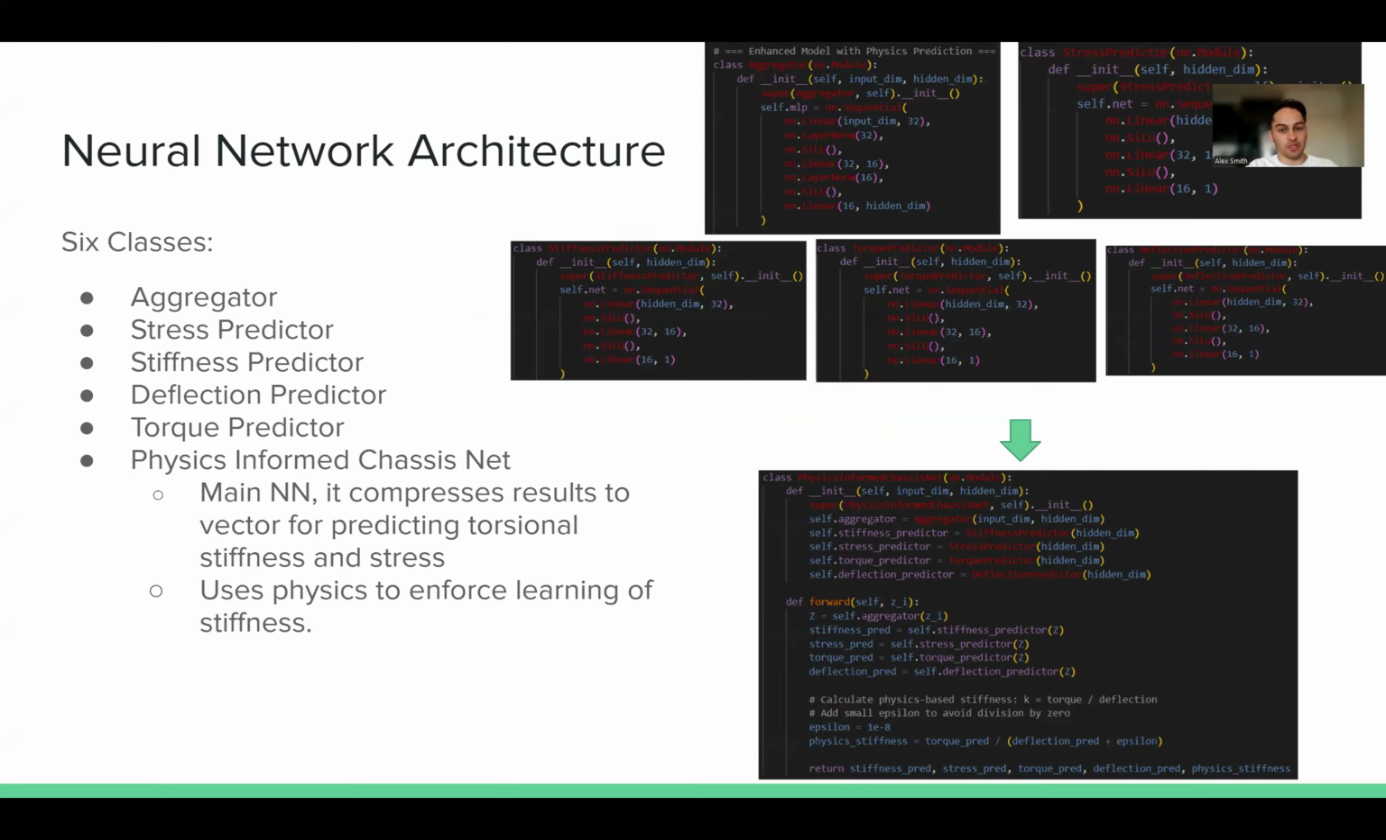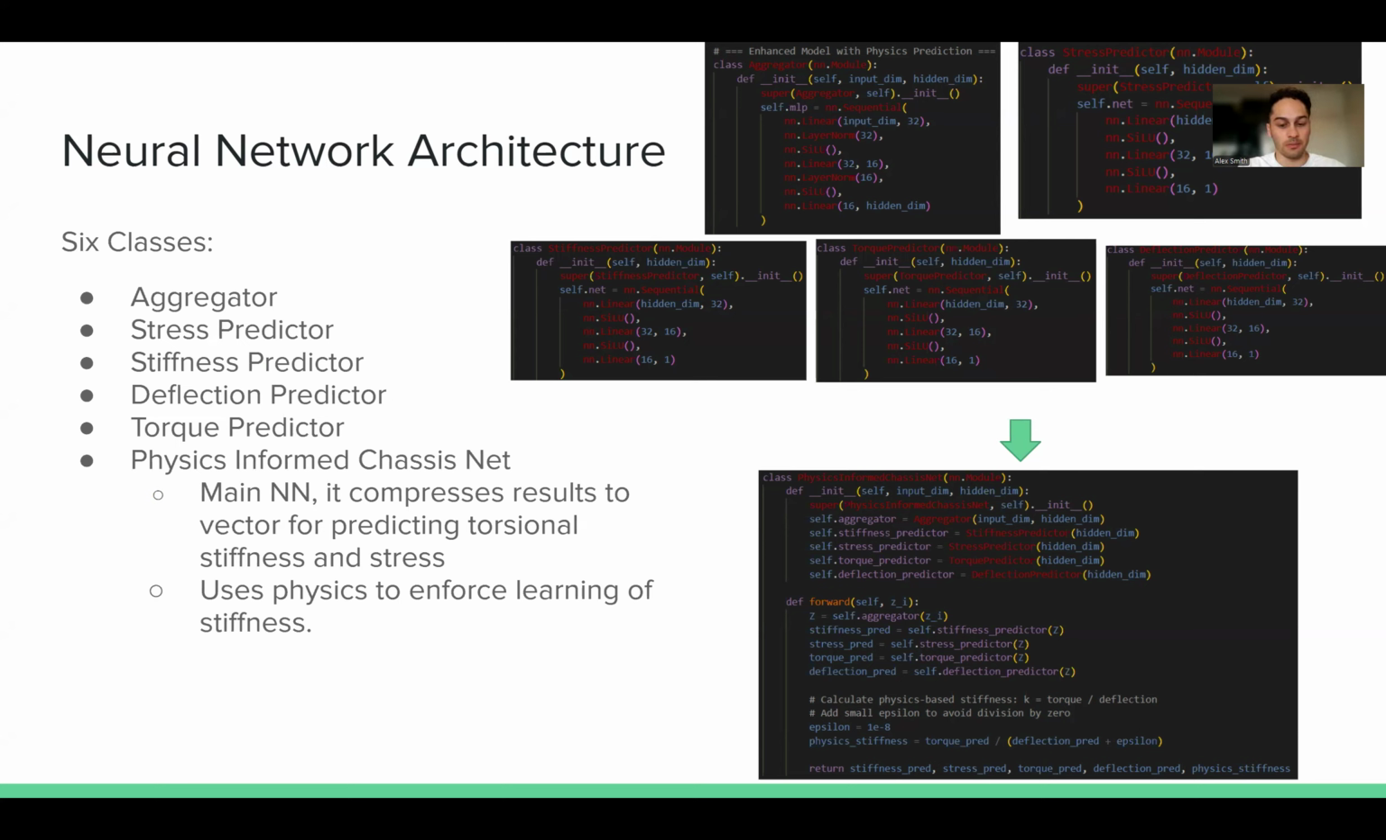So the aggregator, which takes all of the tube information and compiles it into one. And then these next four, the stiffness, stress, deflection, and torque predictors are also part of this. And all of these get combined into this physics-informed chassis network, which is the main neural network. It compresses all of these to a single vector for predicting the torsional stiffness and stress and uses the physics to enforce learning, especially for the stiffness.